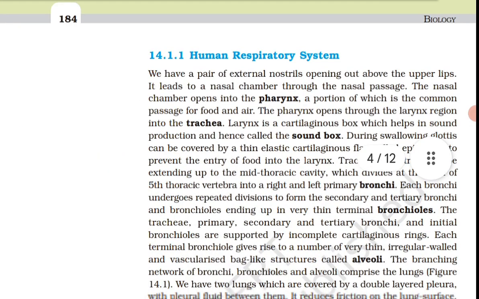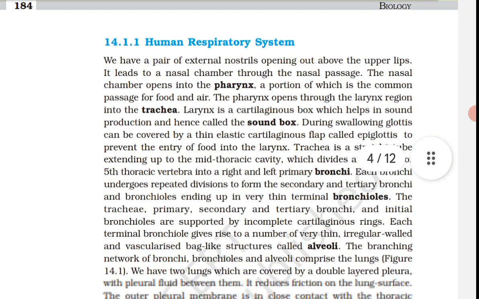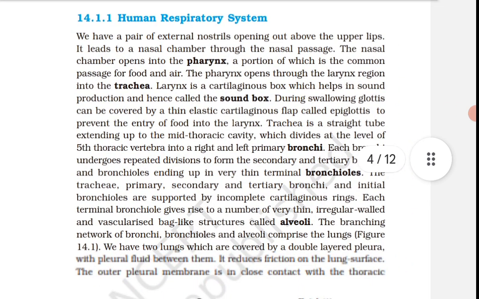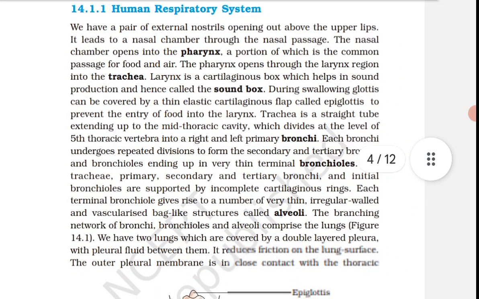Next we are going to start with the human respiratory system. We have a pair of external nostrils opening out above the upper lips. It leads to the nasal chamber through the nasal passage. The nasal chamber opens into the pharynx, a portion which is the common passage for food and air. Which is the common passage for food and air? Pharynx.